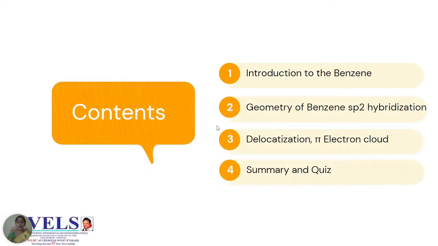Coming to the contents of my topic, I am going to give a brief introduction about benzene structure and then the geometry of benzene based upon sp2 hybridization, and we are going to discuss the unusual stability of benzene based on delocalization of electron cloud, and we are going to summarize with a quiz.